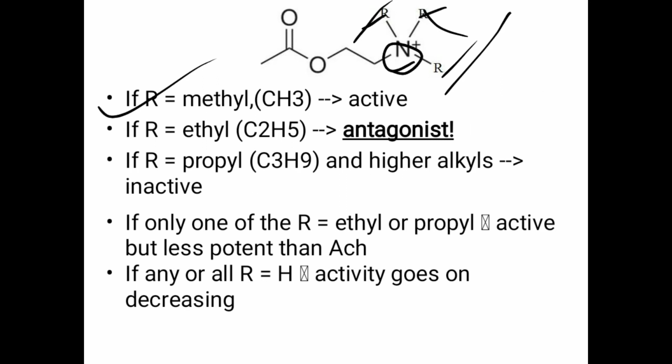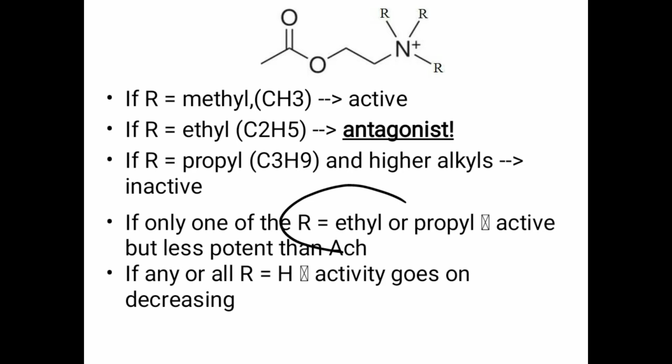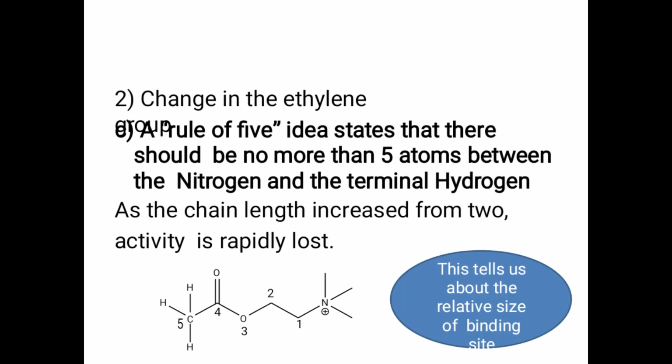Now, this is in the case of all three being replaced. If one of the groups we replace with ethyl or propyl, the drug remains active but its potency decreases. And if all these three R's are hydrogen, then the drug becomes NH3+, along with this part. In such type of drug, the activity goes on decreasing as we replace the R group or the CH3 group with hydrogen.